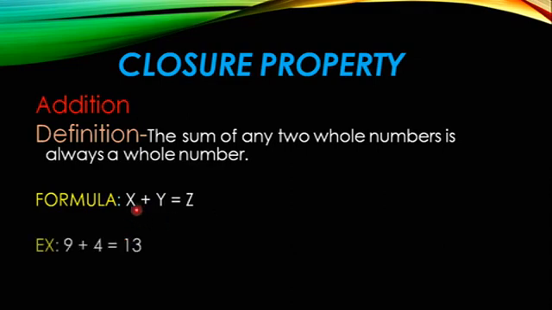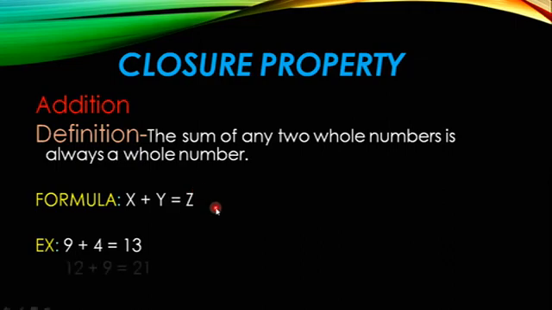For example, I have taken x as 9 and y as 4. If you add 9 plus 4, you get the answer 13. 9 is a whole number and 4 is a whole number, and the answer we got, 13, is also a whole number. So the sum of any 2 whole numbers is also a whole number. If you add any 2 whole numbers, you get an answer that is also a whole number. Hence, under the closure property, addition is a closed operation.